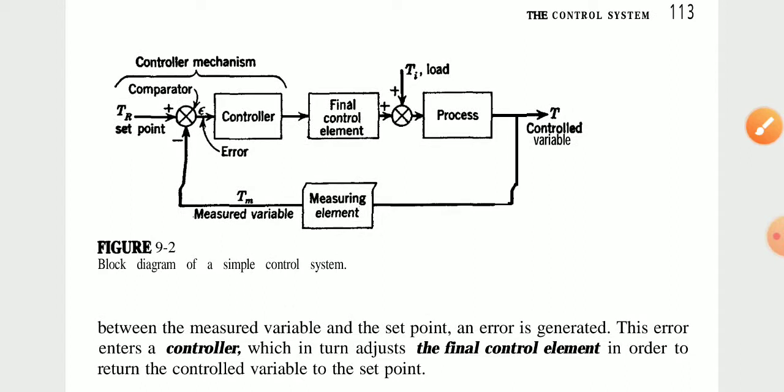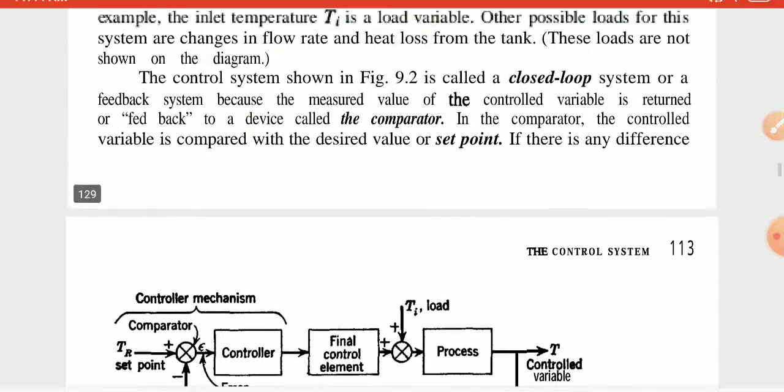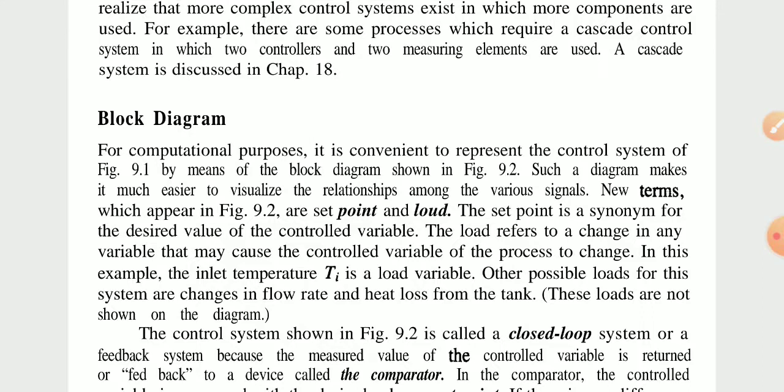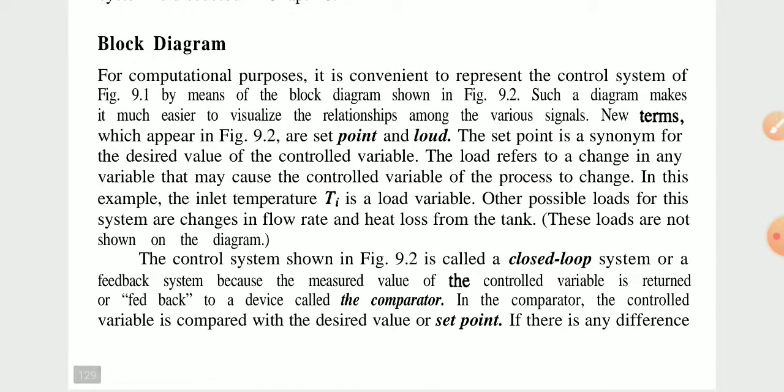Block diagram for a simple control system, Figure 9.2. A short note of 3 marks is asked. Such a diagram makes it much easier to visualize the relationship among the various signals; the new terms which appear in Figure 9.2.